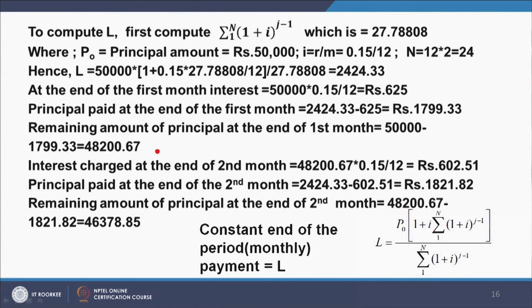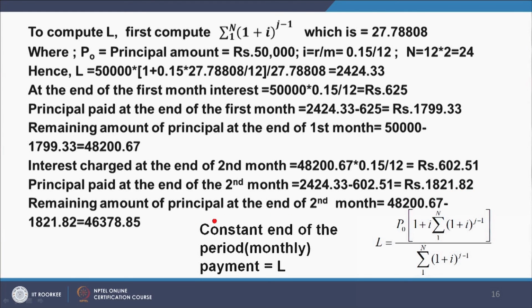48,200.67. Similarly, the interest charge at the end of the second month will be charged on this amount because this is the left out principal. So, 48,200.67 into 0.15 divided by 12, because this is the monthly rate of interest, comes out to be rupees 602.51. The principal paid at the end of the second month is the value of L, that is the payment each month, minus this interest, which comes out to be 1821.82.